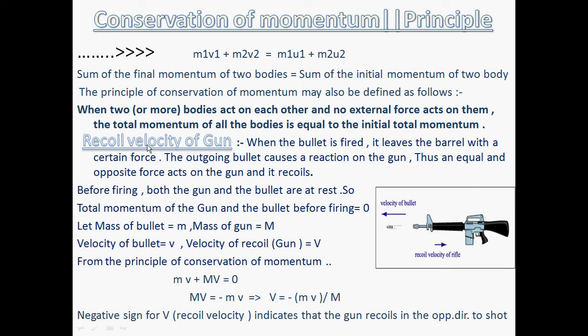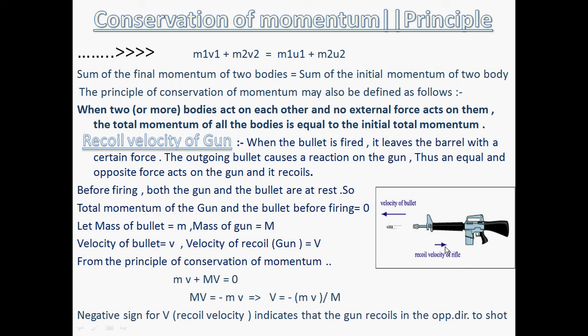Now students, based on the conservation of momentum, there is a very important concept of the recoil velocity of a gun. Suppose you must have tried or fired a gun once in your life. So when we fire a gun, the bullet moves in this direction. This is the velocity of the bullet. The bullet is moving in this direction, and